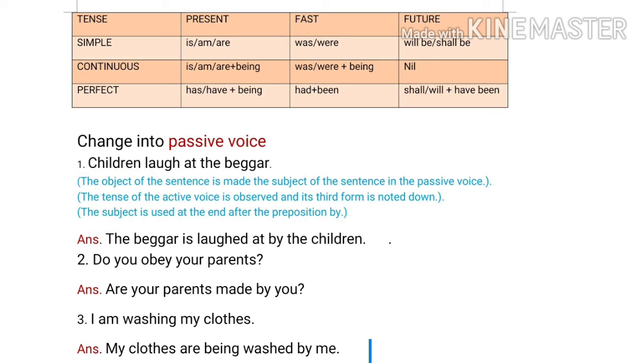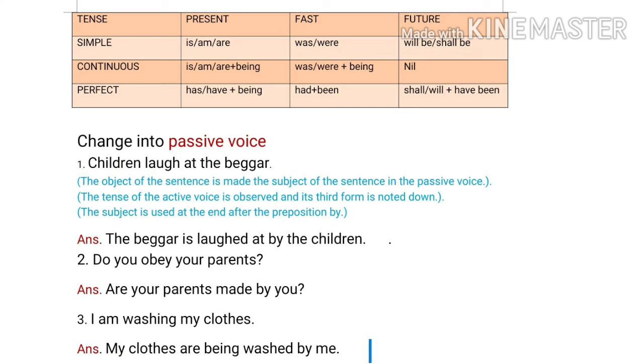And your parents is the object in the sentence. So for do we will write are. Then your parents will come in the beginning. Then the verb obeyed will come, and the preposition by with the subject you. So the answer is like this. Are your parents obeyed by you? Question mark. Now let's see the third question.